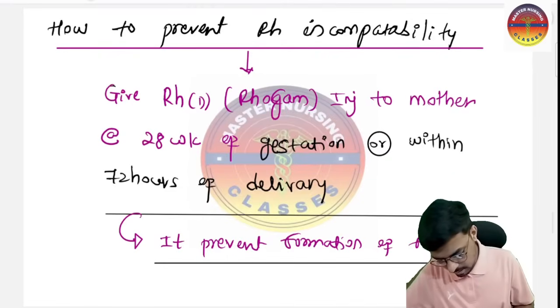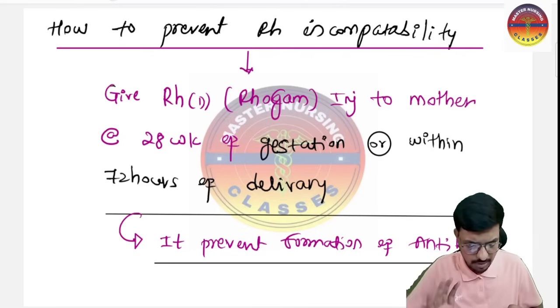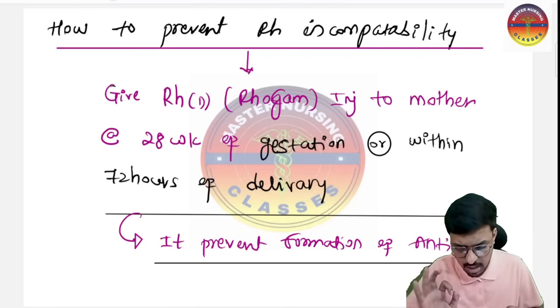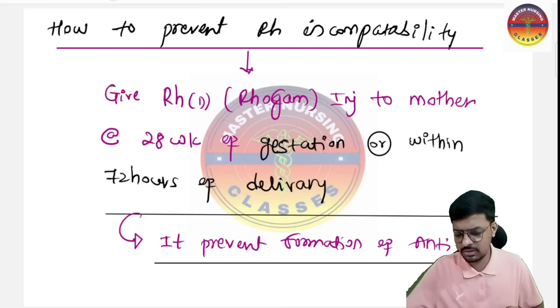The question is how this RhoGAM injection prevents the RH incompatibility. We have already discussed this. When the fetus's positive factor enters the RH negative woman's body, the mother's body forms antibodies against the RH positive factor. If you give the RhoGAM injection at the 28th week of pregnancy, it prevents the formation of the antibody. There is no antibody formation, so when the second baby is in the uterus, there is no destruction to the second baby.